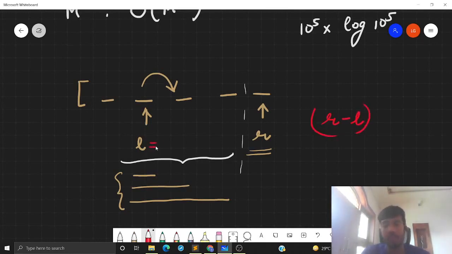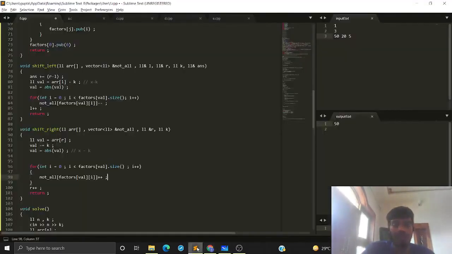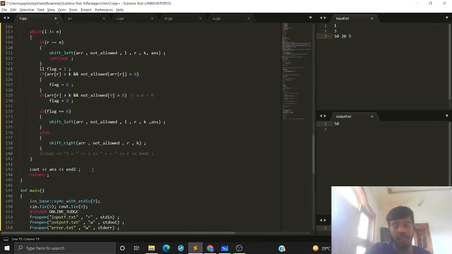So in this example, this L is 1 if you are following zero-based indexing. This R is 4, and the number of good subarrays that we are now introducing is 3, which is R minus L. So these are the good subarrays that we need to account for in our answer before shifting the left pointer. And this is exactly what we are doing through this line, that we are shifting our left pointer by 1, and that's how we are increasing our answer. So that's all. Now we have got a final answer. We can just output it and our code is done.